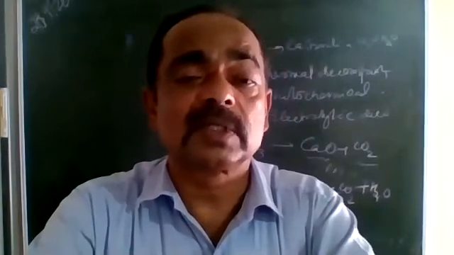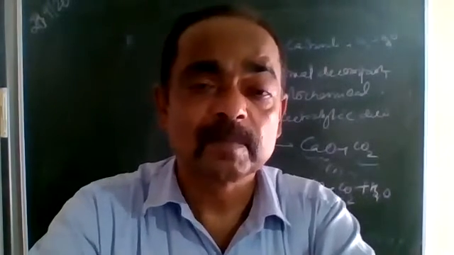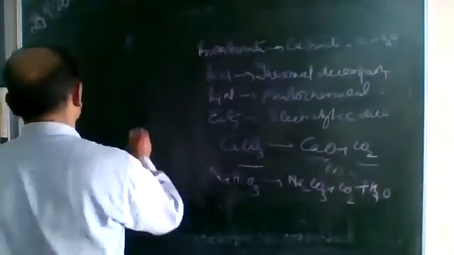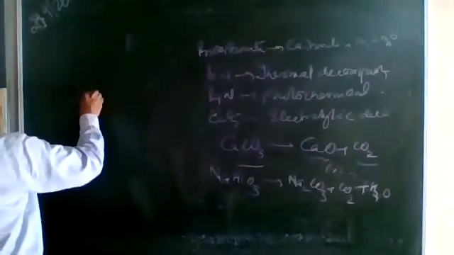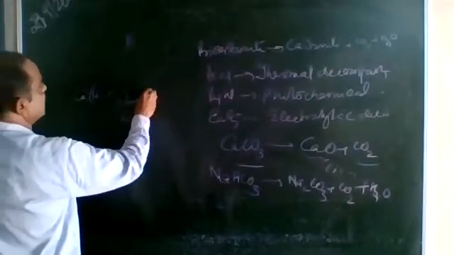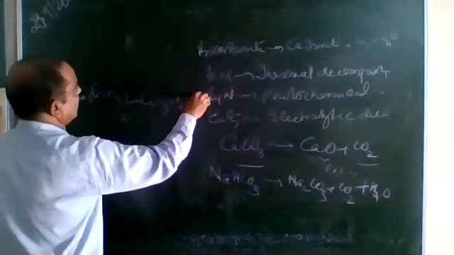Hard water is the one which does not produce lather with soap easily. So when the water has calcium bicarbonate, Ca(HCO3)2, when it is heated, it forms calcium carbonate plus H2O plus carbon dioxide. So what is done?